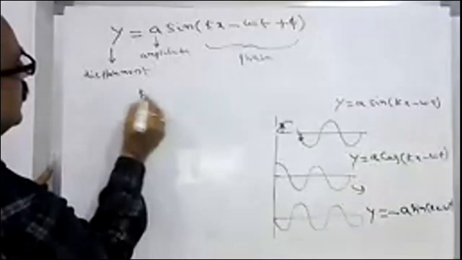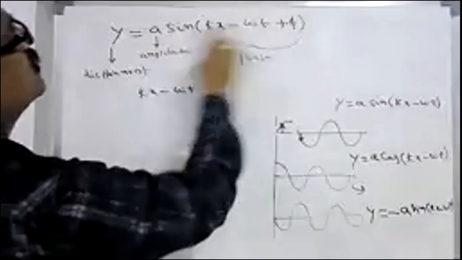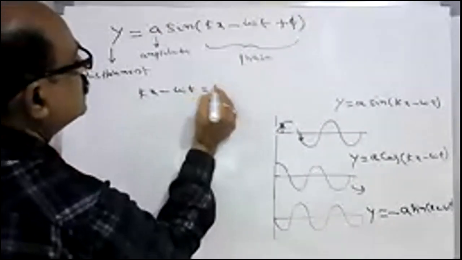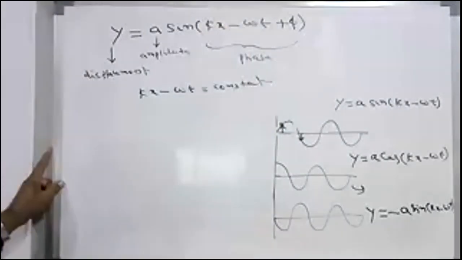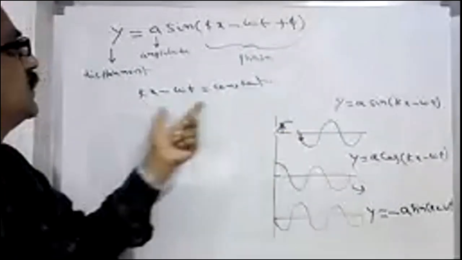The phase φ is always 0 here, and kx − ωt must be constant. For two particles at any position for a given time, this must be constant.